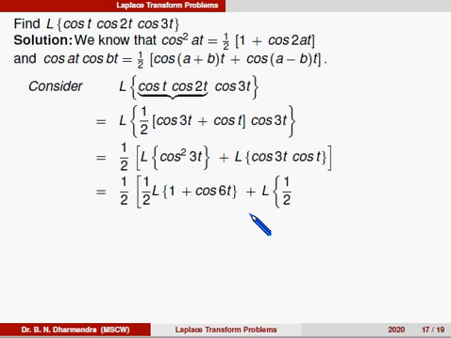So therefore Laplace of 1/2 times (cos 2t plus cos 4t).